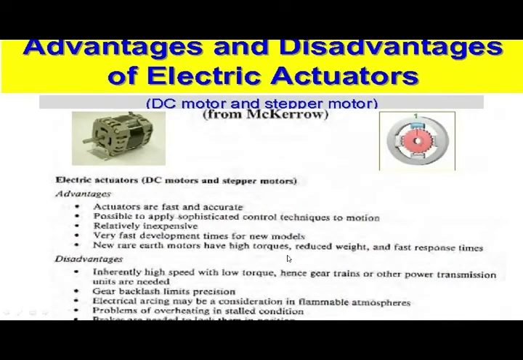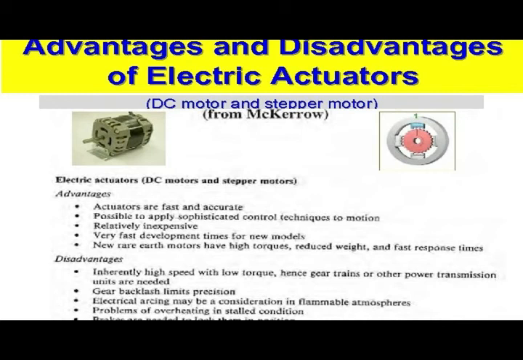In this slide, advantages and disadvantages of electric actuators, DC motors, AC motors, and stepper motors also. Advantages: actuators are fast and accurate, it is possible to apply control techniques to motion, relatively inexpensive, very fast development time. For new models, new rare earth motors have high torques, reduced weight and fast response times.